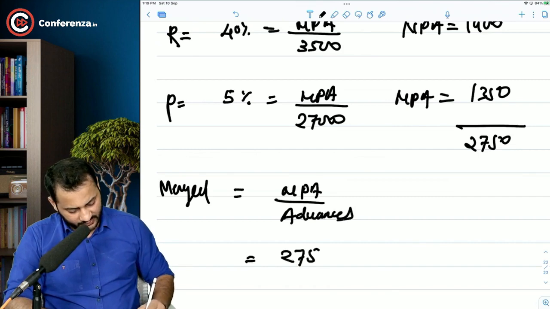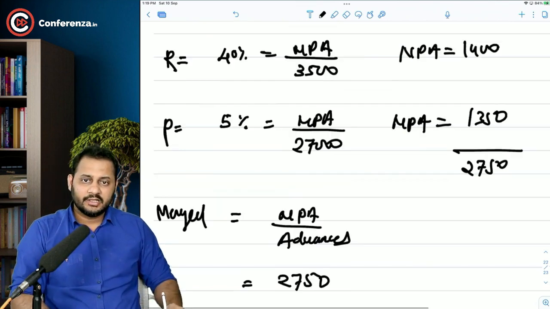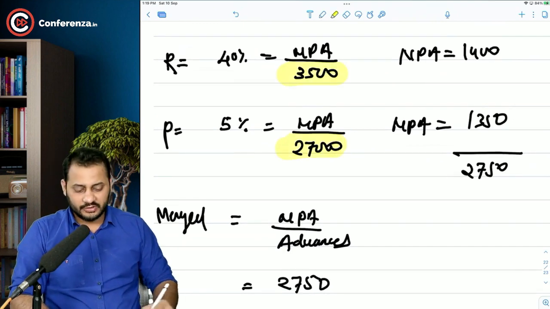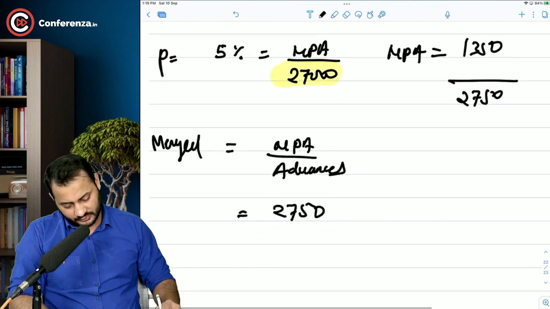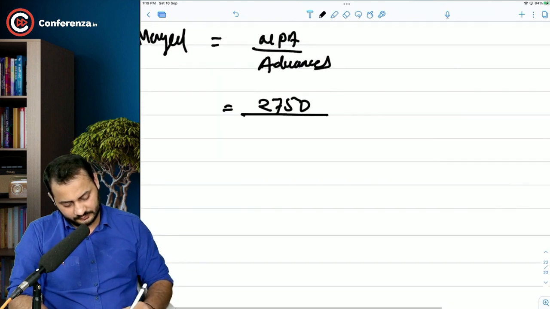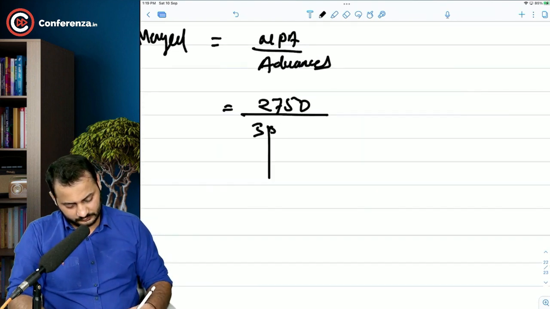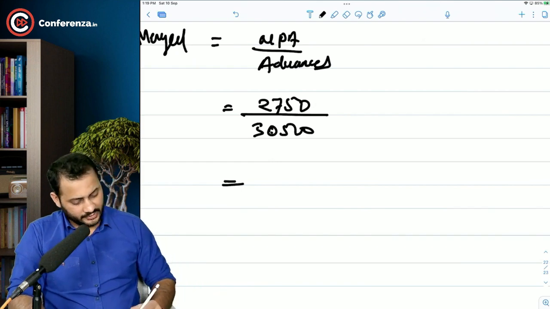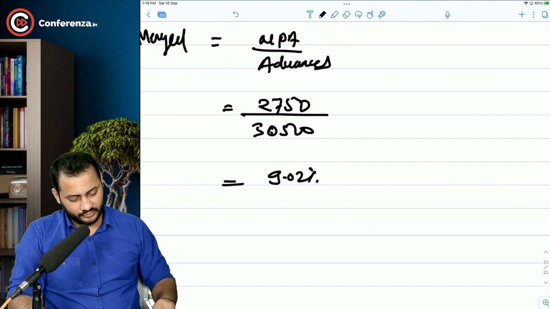NPA is 2750 of both the companies, and the merged advances will be 3,500 and 27,000. So that will come to 30,500. That's around 9.02%. Do you get that?